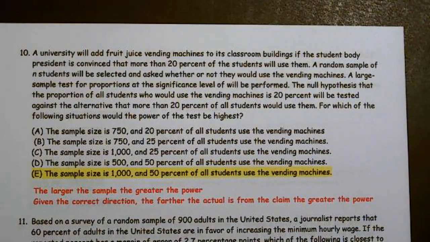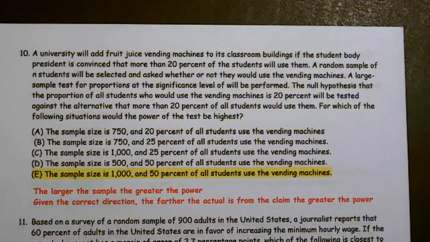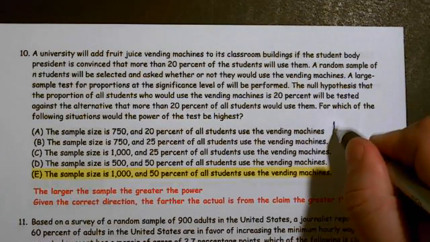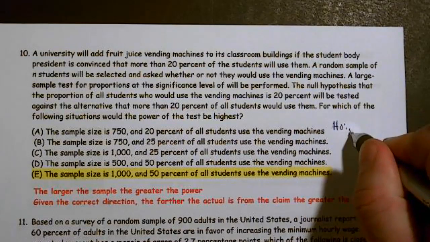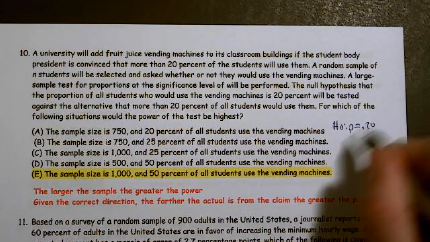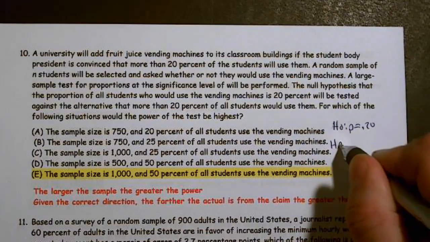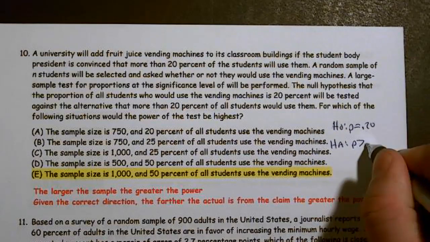The null hypothesis that the proportion of all students who would use the vending machines is 20% will be tested against the alternative that more than 20% of the students will use it. So they're basically saying H0: P equals 0.2, and our alternative is P is greater than 0.2.